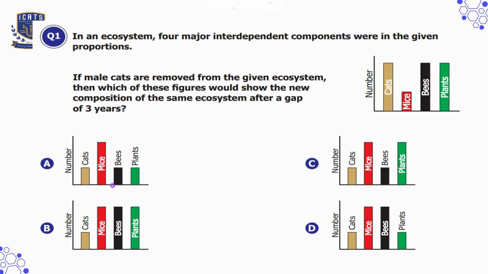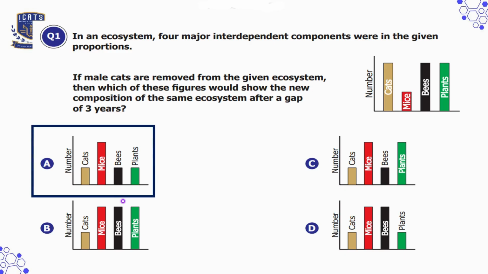As an effect, there will be fewer bees as well because bees rely on plants for food. If there are fewer plants, the number of bees may also decrease. So the new composition of the same ecosystem after a gap of 3 years is represented in option A. So we'll choose it as our correct option.